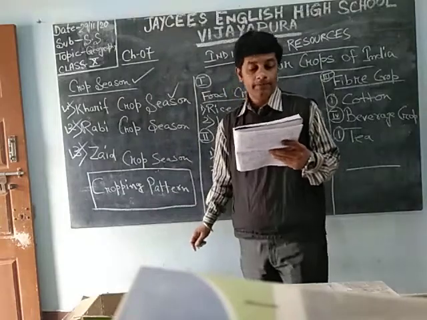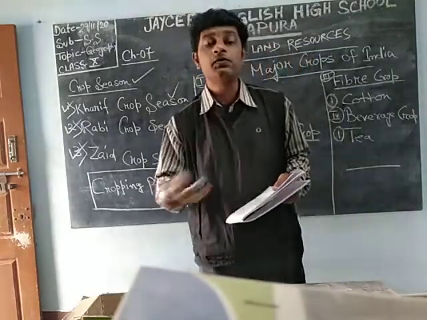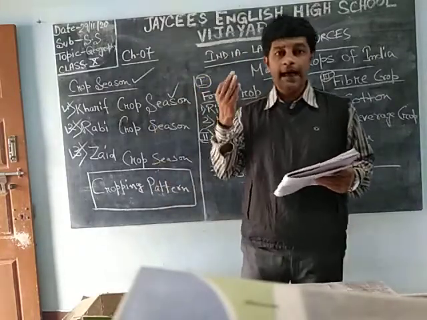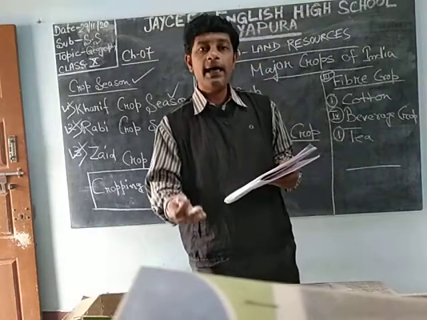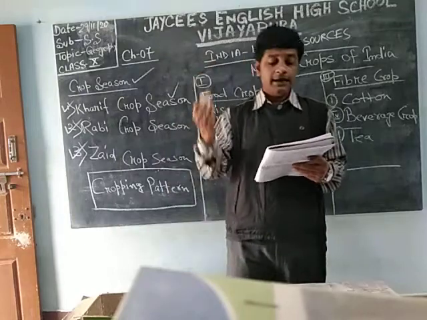The Kharif crop. The crop grown during the rainy season is called Kharif crop. During the monsoon season, at the end of June and the beginning of July, we get the cultivation that is known as the Kharif crop.